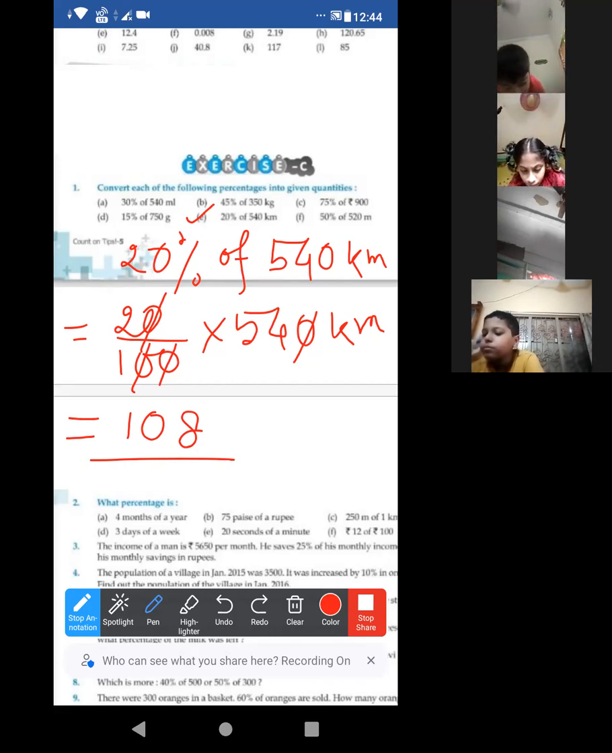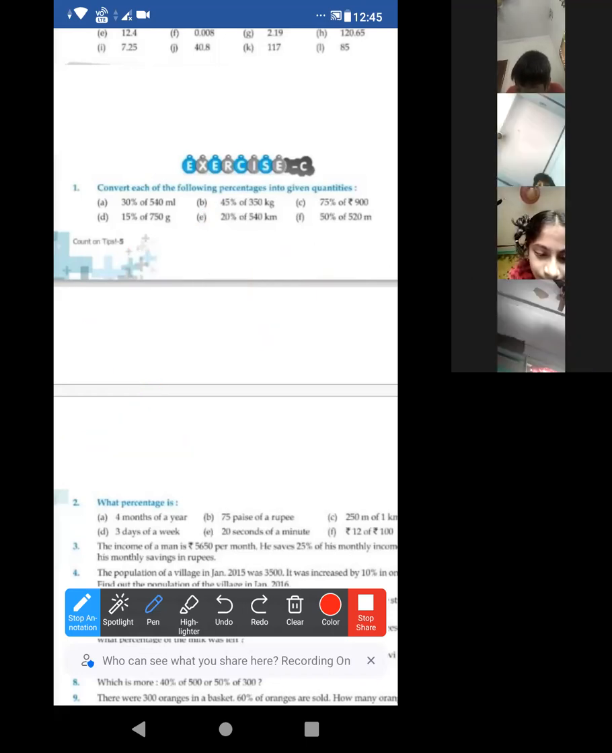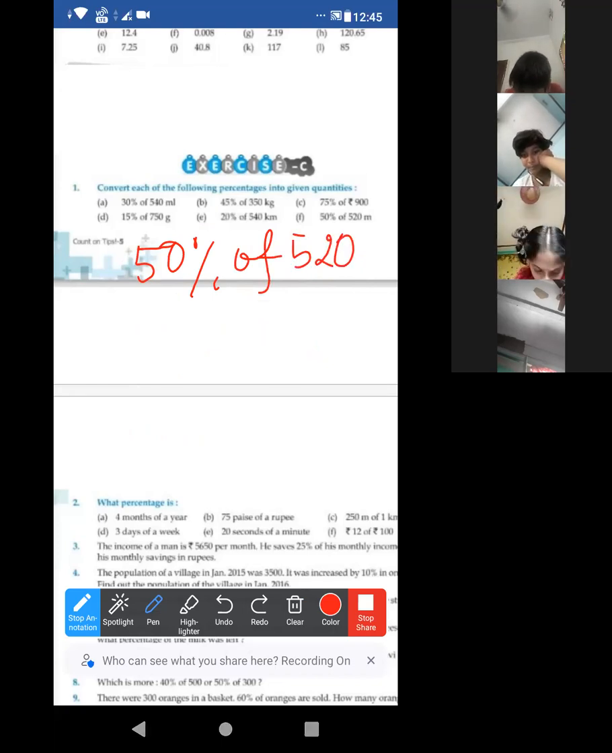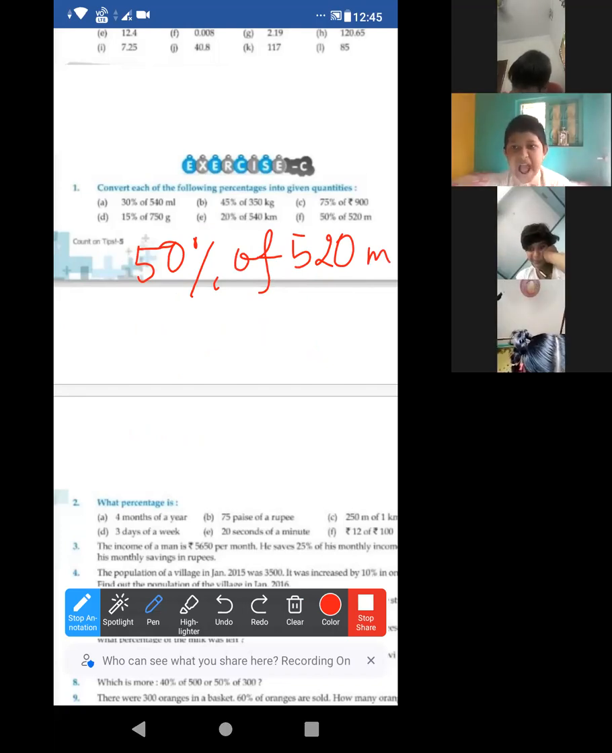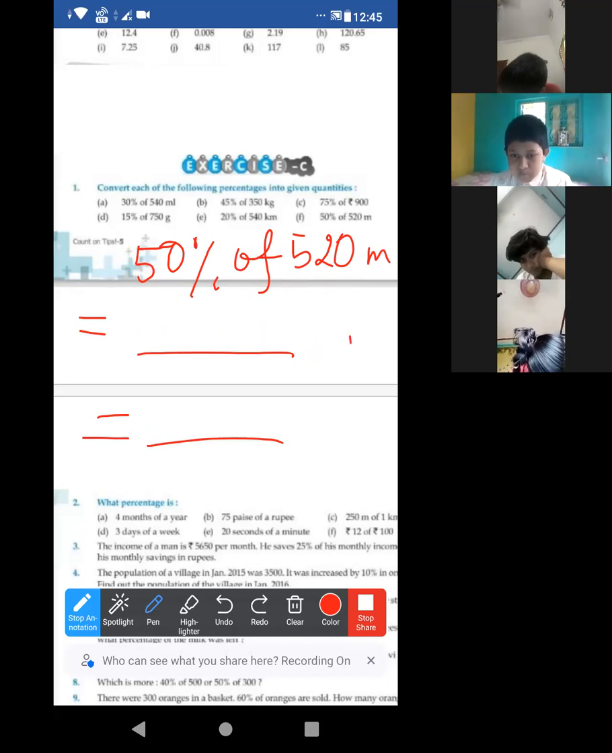Acha, now let me start number F. I am clearing. Shuhana, Anuva, done? Okay, next, Amitrajit, you will say the answer of the next one. F. 50% of 520 meter. I am not writing the unit, I am just ignoring it, but put the unit in every sum. If it is kilometer, then kilometer in each and every line. Here it is meter in each and every line. But I am not putting it.